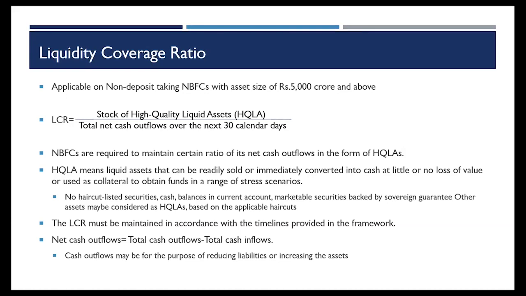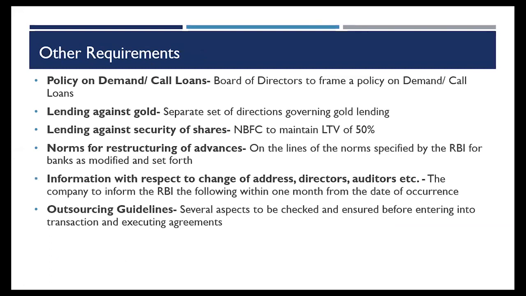These are liquid assets that can be readily or immediately converted into cash, and there is no loss of value or any collateral that is used. So they are unencumbered assets against the total net cash outflow that I intend to have over the next 30 calendar days. This has to be maintained as per the timelines provided in the framework. There are several other requirements also of the master direction that we are not dealing with in great detail, but I'll just briefly go over them.